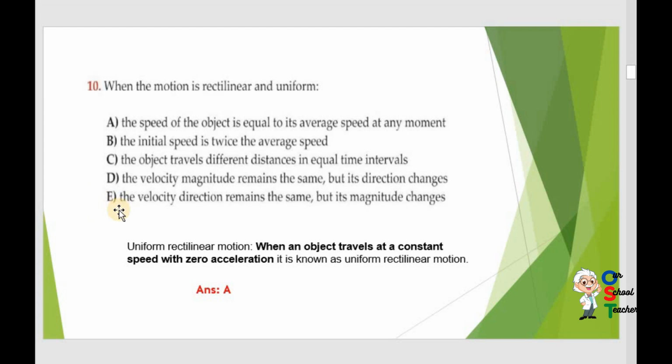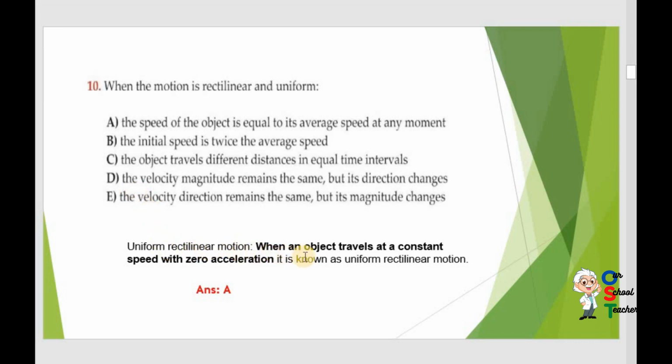Now question number 10. When the motion is rectilinear and uniform, it means there is no change in motion. And when there is no change in motion, we can say that there is a constant speed with zero acceleration. You are moving with constant speed.